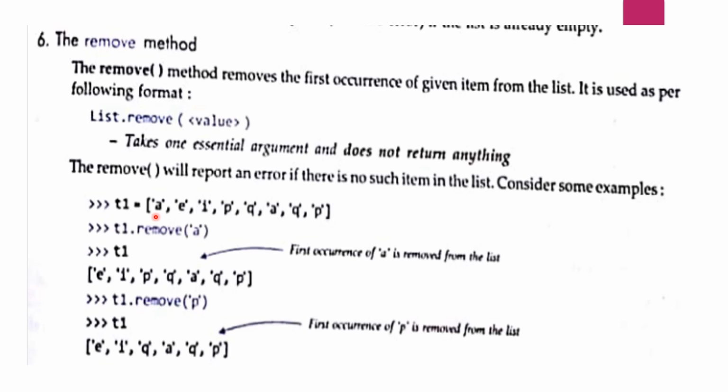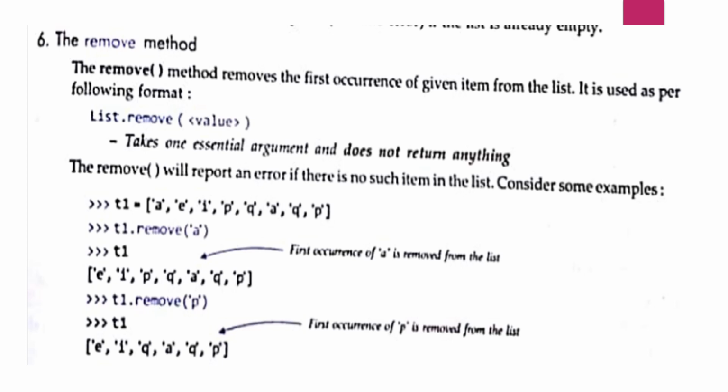So here we can see a variable t1 has a list A, E, I, P, Q, A, Q, P. So there is more than one element of the same type, like the same characters are repeated. A is given here twice.